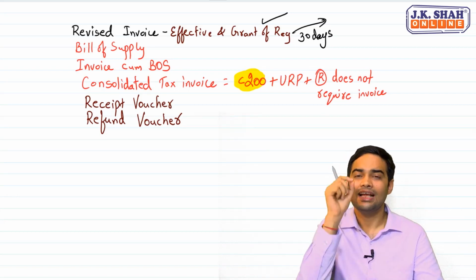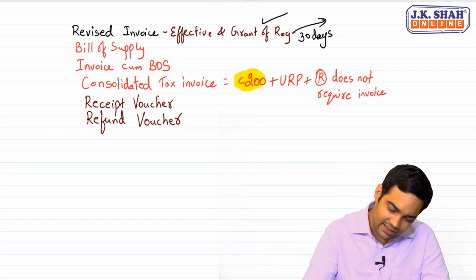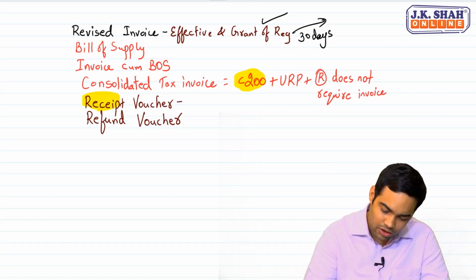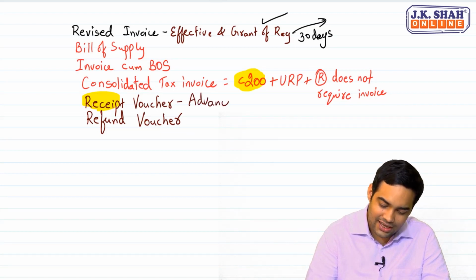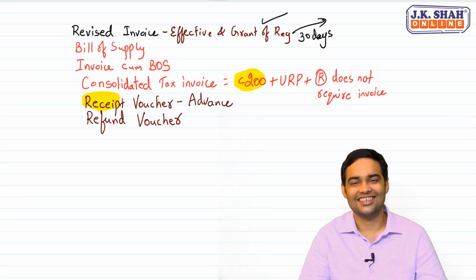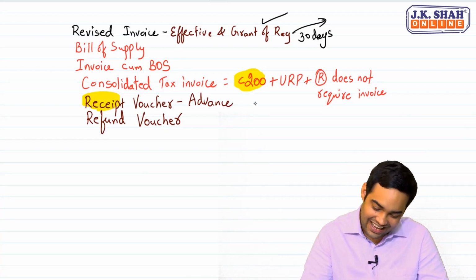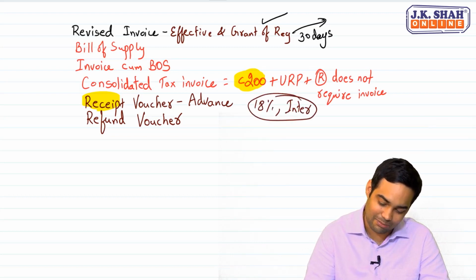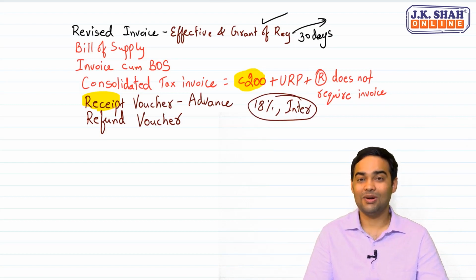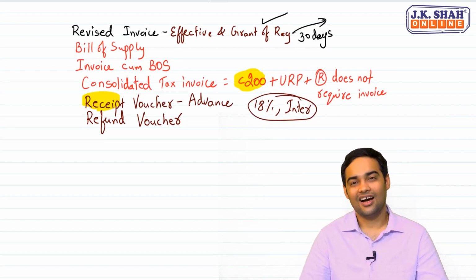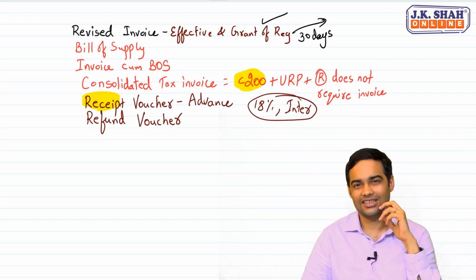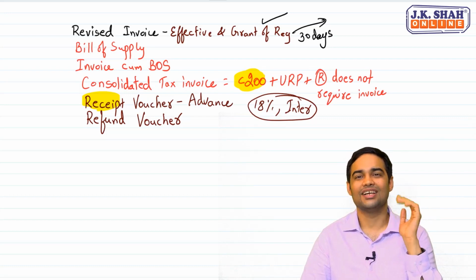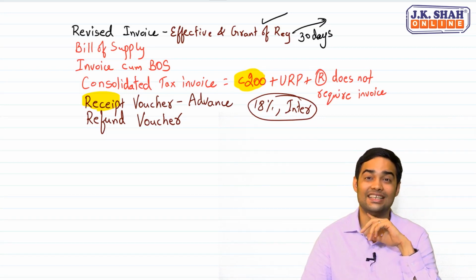Okay. Say suppose while taking the advance, you don't know why he has paid the advance and what is the nature of the transaction. Government says, if you don't know the tax rate, then I will assume it to be 18%. I will assume it to be interstate supply. The government is very clear. You can't play smart with the government. You can't say that I don't know why the other person has given an advance, so the rate is not ascertainable. Government says if you don't know, I know it. It would be 18% and would be regarded as interstate supply.